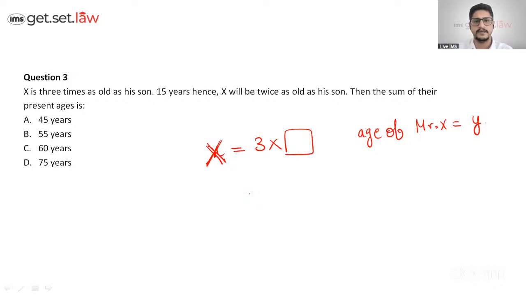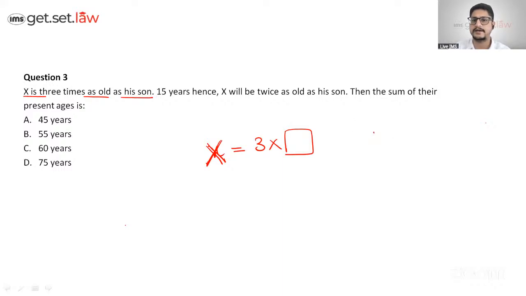I'm sorry, we have to assume the age not of that, because it is having a relationship with that of the son's age. So we need to assume the age of son to be Y, for easy calculation.